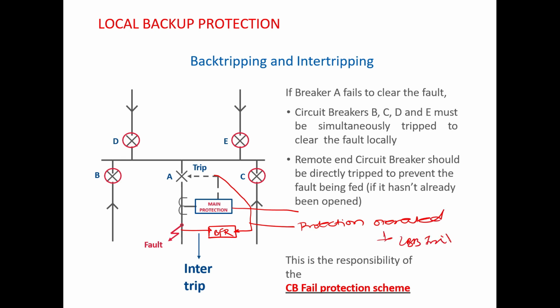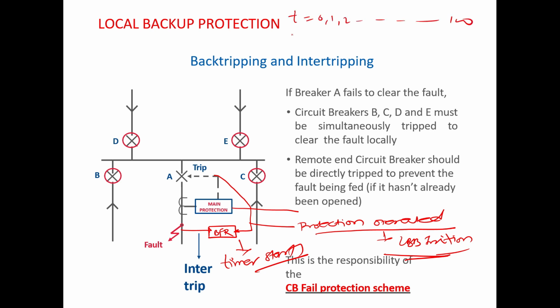The moment your LBB relay, or the breaker failure relay, sees a signal like LBB initiation, its timer will start. The timer starts with the LBB initiation, that is, with the protection operation. Now this timer will keep counting the time from 0, 1, 2, up to suppose 100. After this 100 milliseconds, what it is monitoring is simply the current.